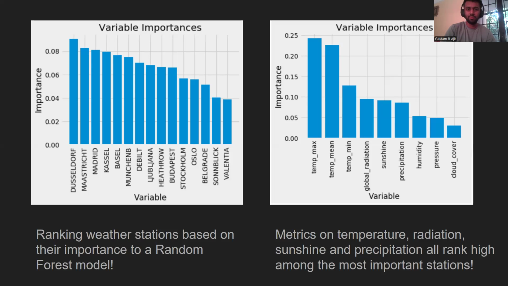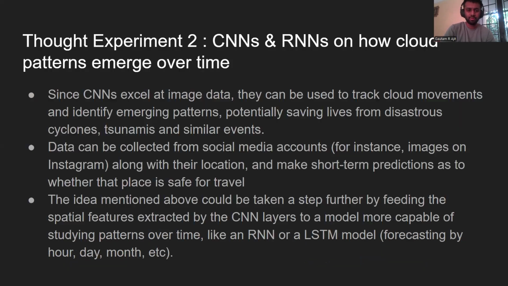So, this is an experiment which was run on a random forest model. There were 15 weather stations, and the graph on the left shows the weather stations ranked in terms of their importance. Among the top three weather stations identified, which include Dusseldorf, Maastricht, and Madrid, temperature, radiation, sunshine, and precipitation all rank high, and these had the most importance.